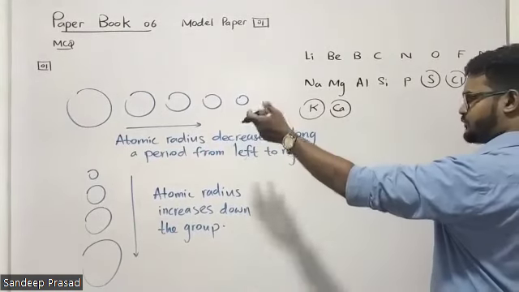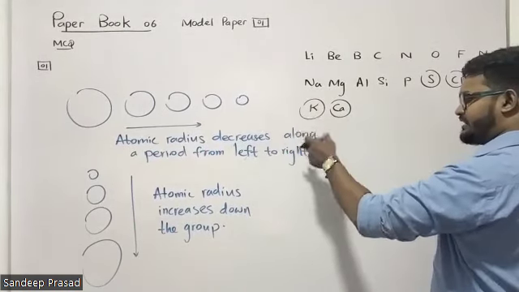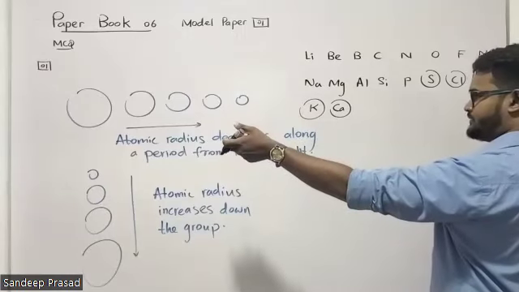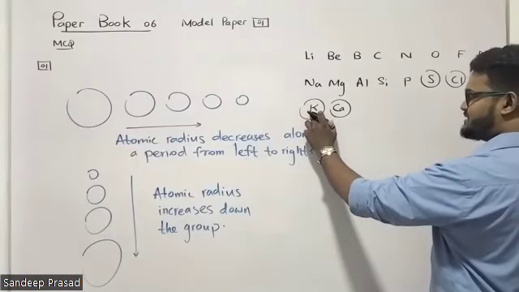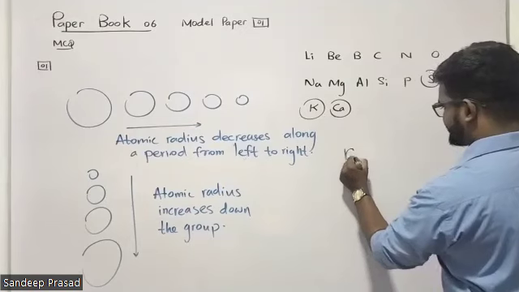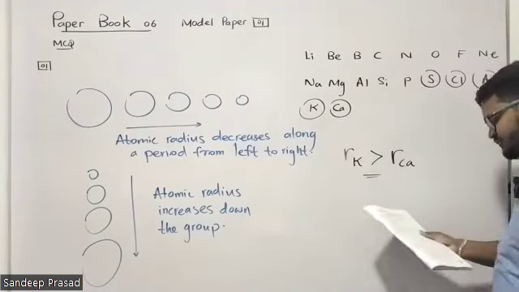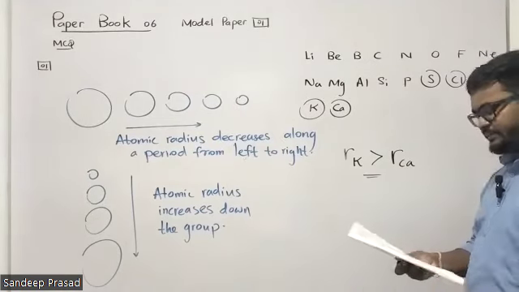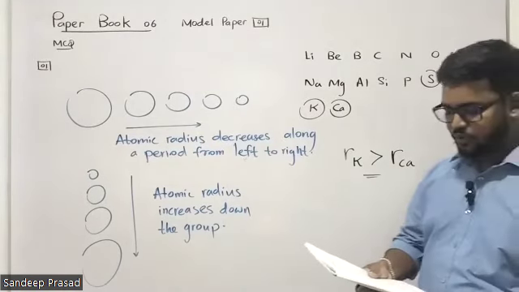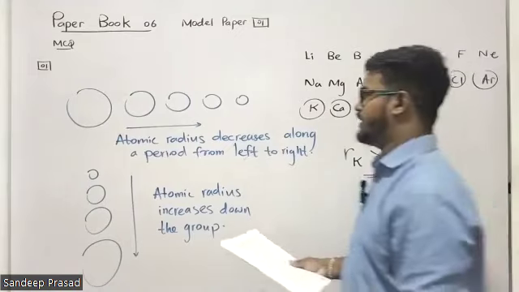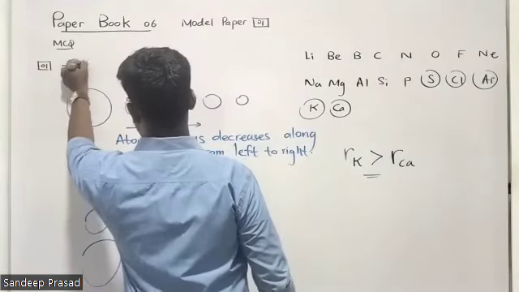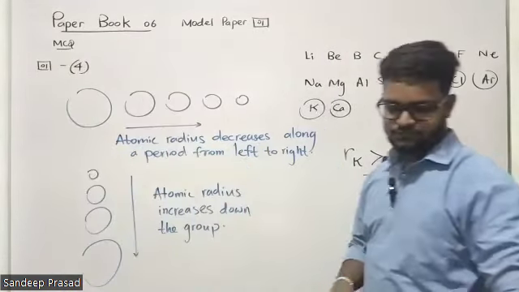That's very easy because atomic radius decreases along a period from left to right. So potassium has the greatest radius. The radius of potassium is greater than the radius of calcium. So among the given elements, the highest atomic radius belongs to potassium. Question number 1, answer is the fourth one. MCQ number 1, answer is the fourth one.